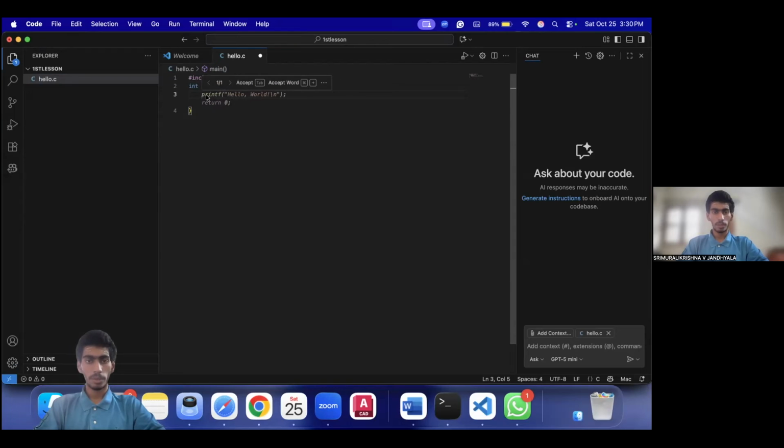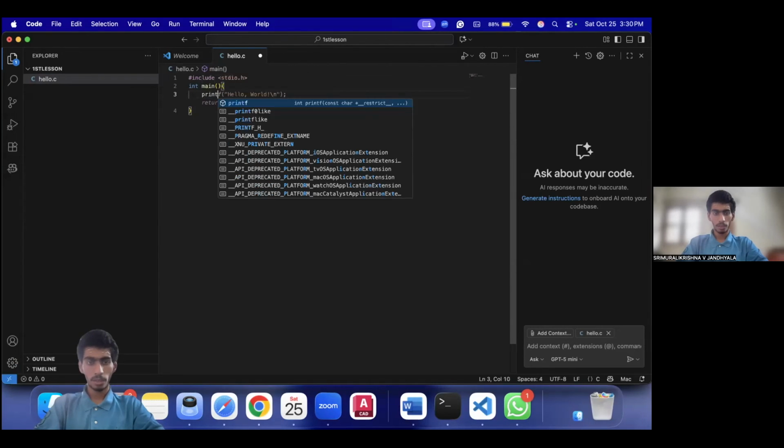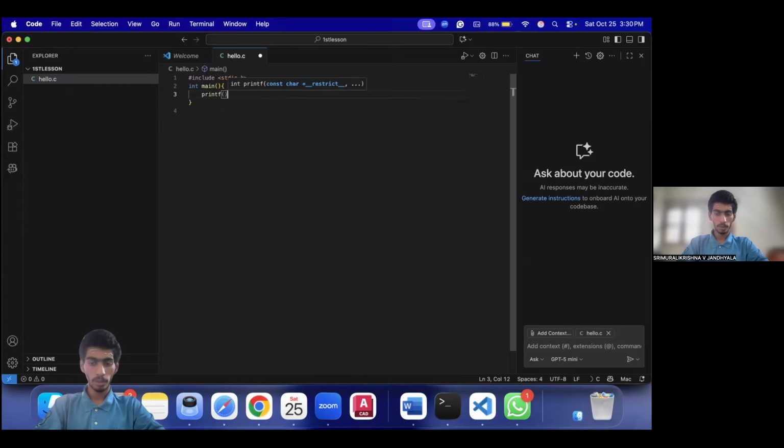Next, what we'll be using is another method, if you can figure it out. We write printf, open close brackets, and then a semicolon. Semicolon is used in this language as well as in Java and maybe many other languages. It tells the computer that this specific command is complete till here.